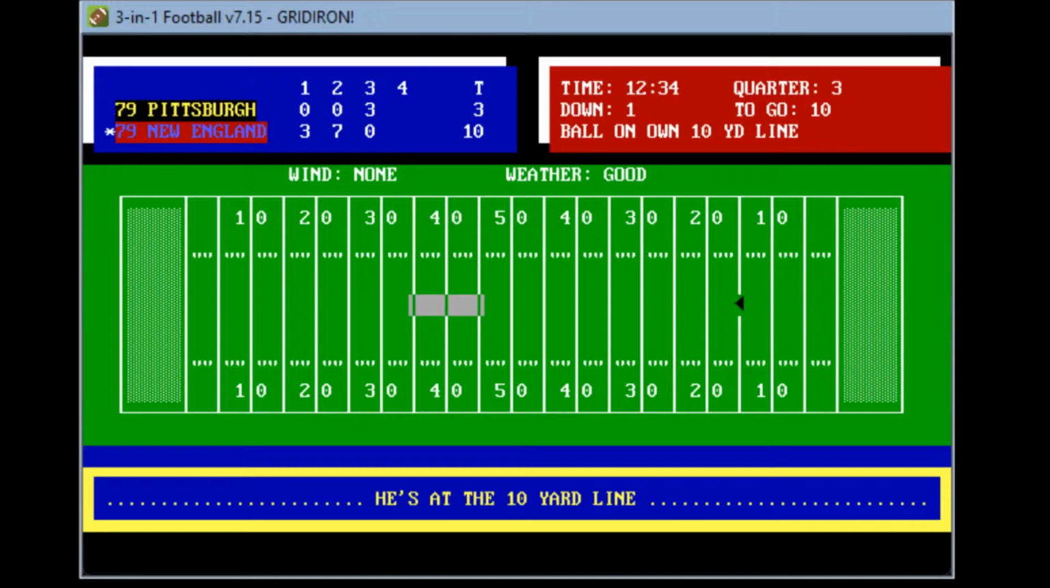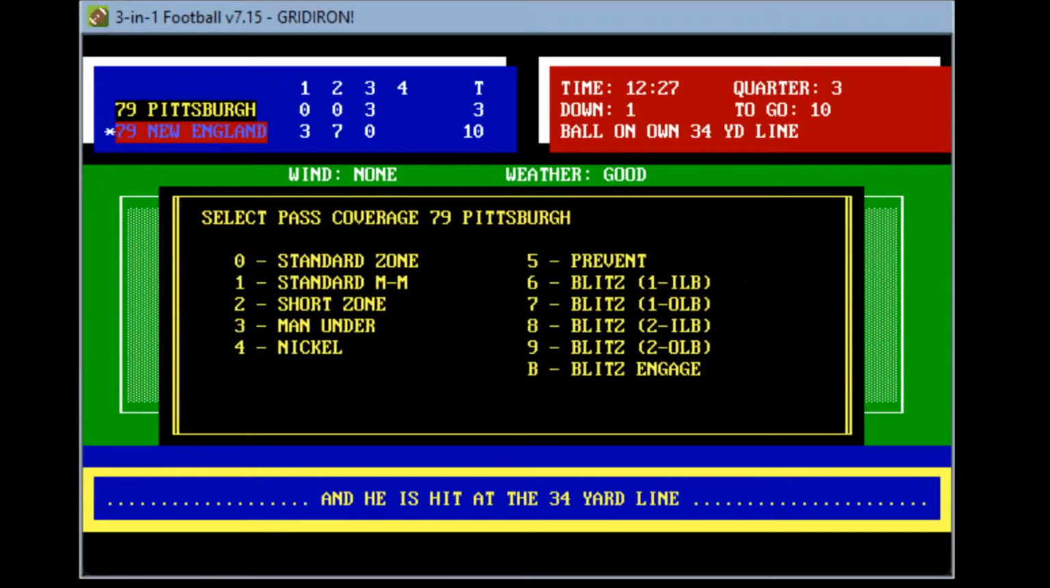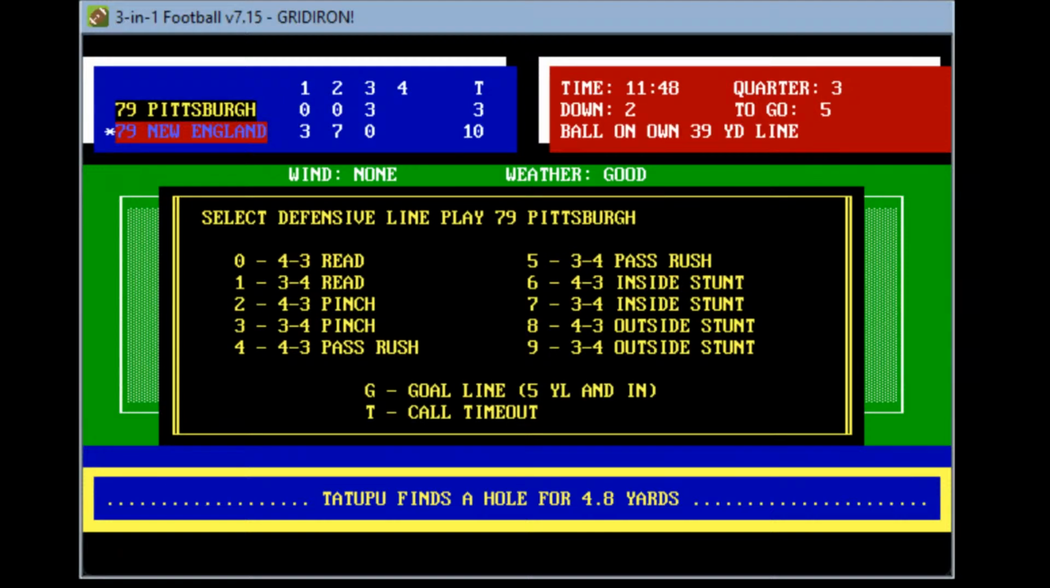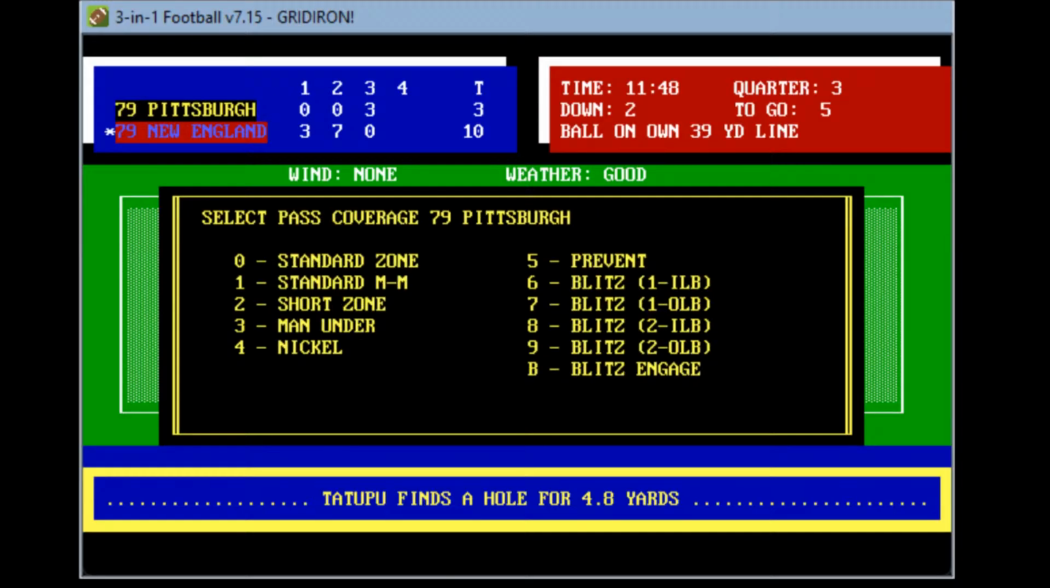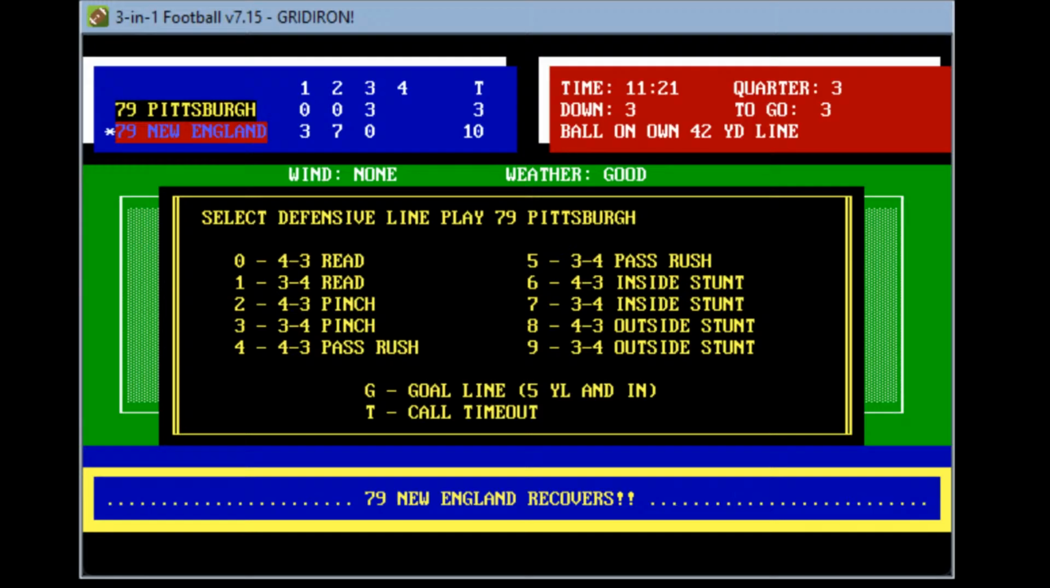Kick is on the way, taken by Clark at the 10, takes it all the way out to the 34-yard line. Good return. So 1st and 10 from their own 34-yard line. Pittsburgh again is going to bring significant pressure on Grogan here. He hands it off to Tatupu, gets to the 39, almost gets 5. So 2nd and 5. Let's go standard defense again. Takes the snap, hands it to Calhoun, gain of 2. New England almost loses a fumble again, but recovers their own. 3rd and 3 at their own 42.